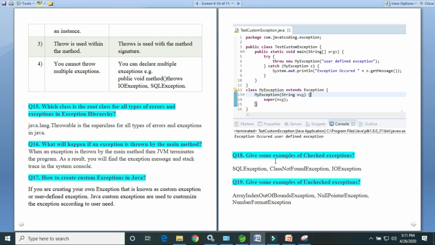Next question is, give some examples of checked exceptions. What are the checked exceptions? So SQLException, ClassNotFoundException, IOException, these are the checked exceptions. Next is some examples of unchecked exceptions. So unchecked exceptions like ArrayIndexOutOfBoundsException, NullPointerException, NumberFormatException, these are the unchecked exceptions.